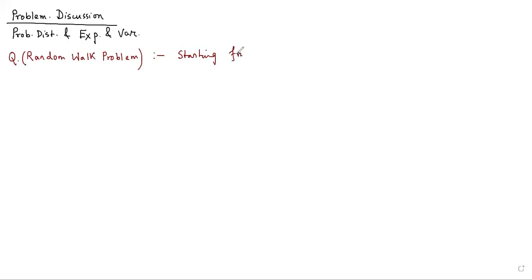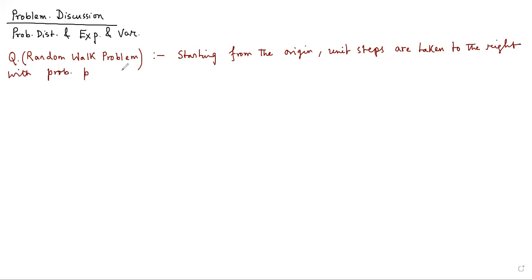Starting from the origin, unit steps are taken to the right with probability p, and to the left with probability q, which is equal to 1 minus p.